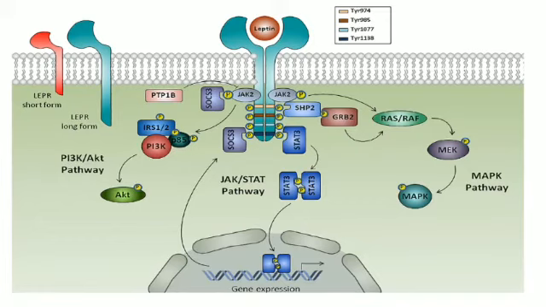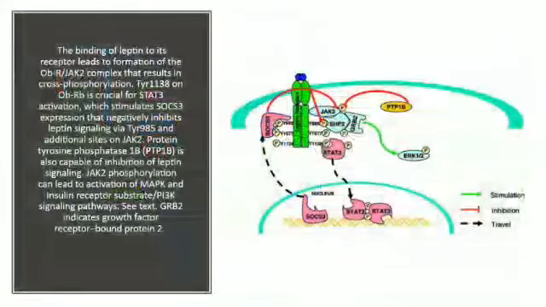In this picture, I have explained everything except SOCS3 and PTP1B. So let us discuss these two. First of all, I will discuss PTP1B. What is it? It is tyrosine protein phosphatase non-receptor type 1. It is basically an enzyme which is a member of the PTP family. So what is the main function of PTP1B? It inhibits the leptin pathway.